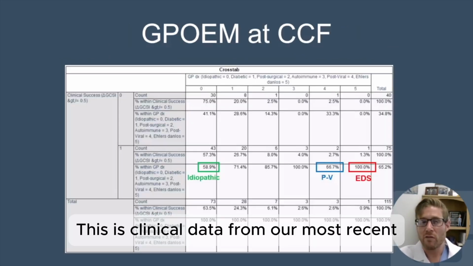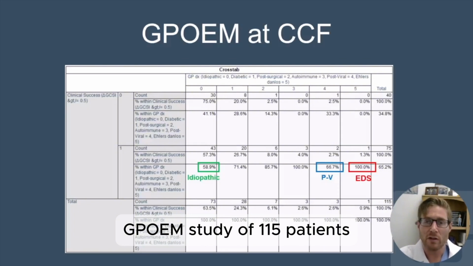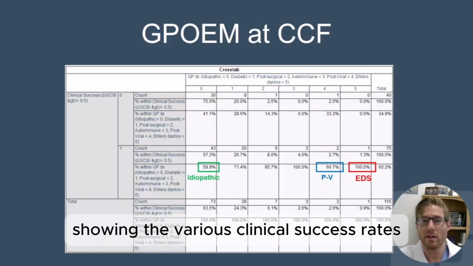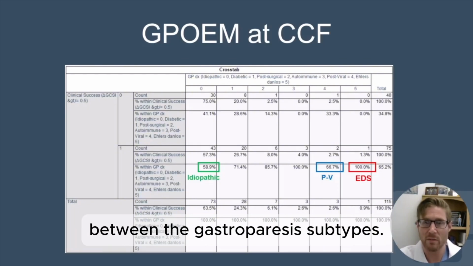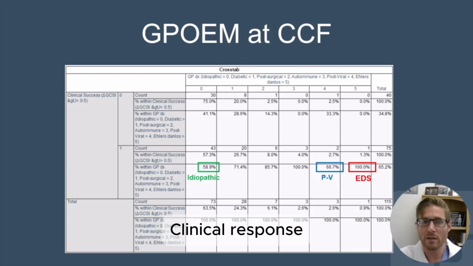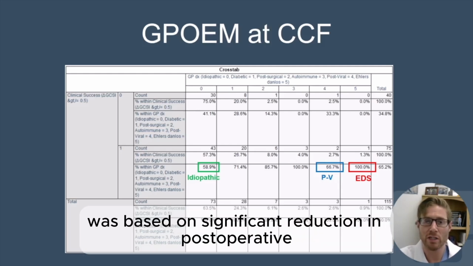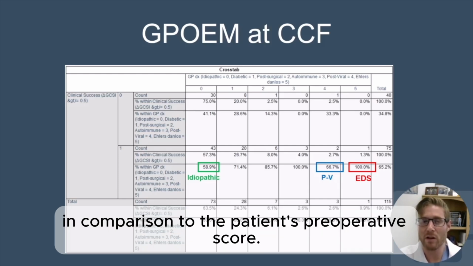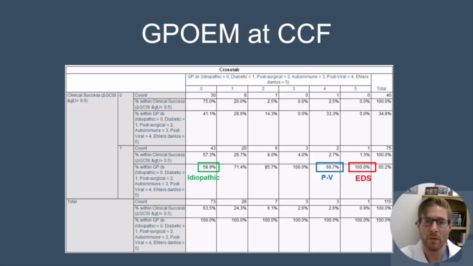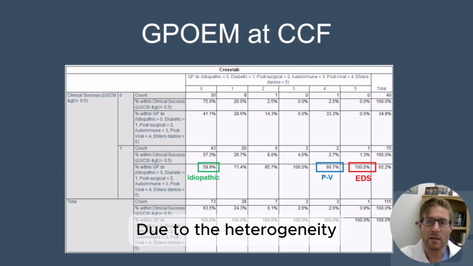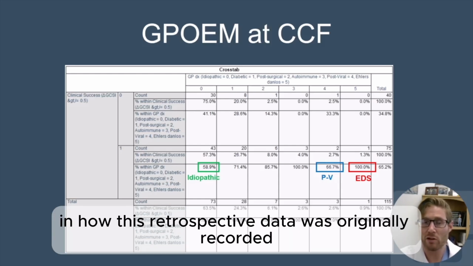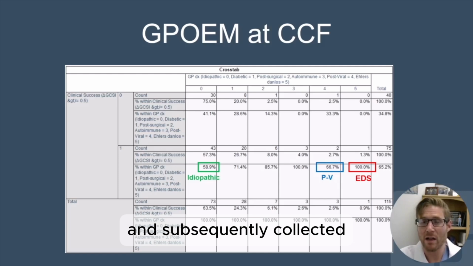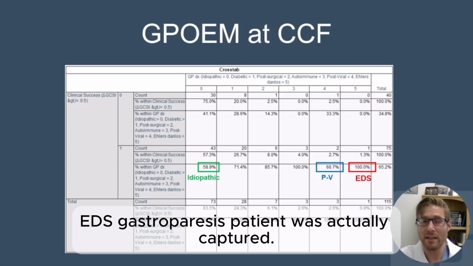This is clinical data from our most recent GPOEM study of 115 patients showing the various clinical success rates between the gastroparesis subtypes. Clinical response was based on significant reduction in postoperative gastroparesis cardinal symptom index score in comparison to the patient's preoperative score. Due to the heterogeneity in how this retrospective data was originally recorded and subsequently collected, only one single EDS gastroparesis patient was actually captured.